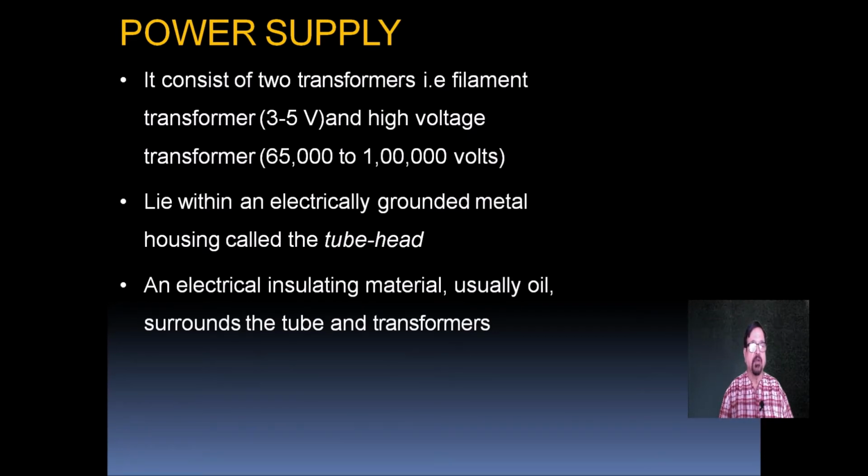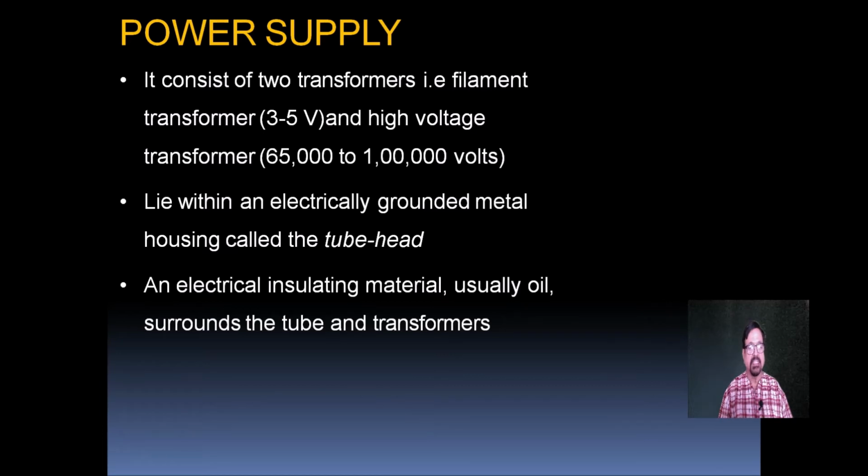Now the power supply consists of two transformers. That is a filament transformer which is meant only to heat the filament. It has got 3 to 5 volts, not very high really, but it is small and its role is only to heat the filament. And second is the high voltage transformer which creates 65 to 110 kV. Please note, from volts it is getting converted into kVs. So that is the HT, the high tension transformer. That is a different entity, which we are going to see in a different lecture. Today's lecture is meant only for the tube functioning.